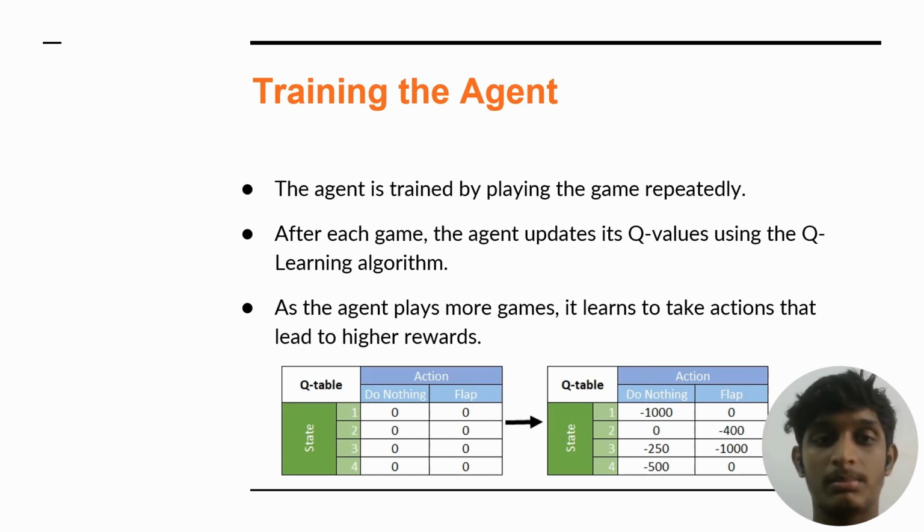As the agent plays more games, it learns to take the actions that lead to a higher reward more consistently. This is because the agent is constantly updating the values of the Q table based on experience. The more experience the agent gains, the better the reward of the game will be.